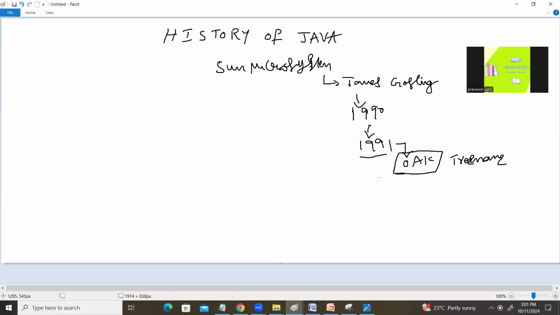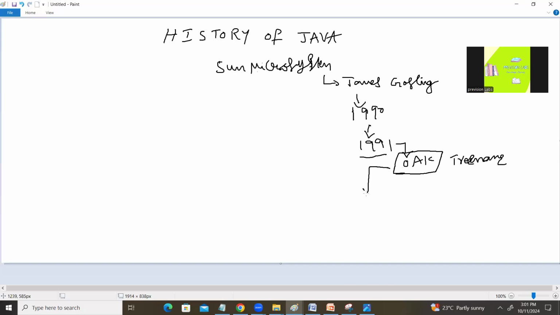By that time, the industry opinion was that it was able to fulfill a few requirements, but some requirements it was unable to satisfy. That is the reason Sun Microsystems developers, again under the guidance of James Gosling, took up the work again.